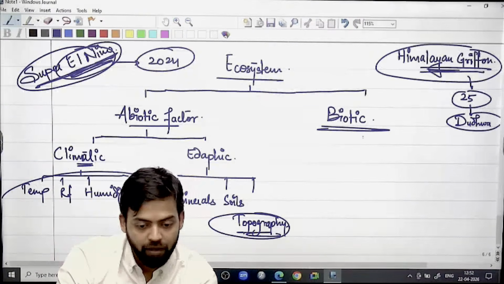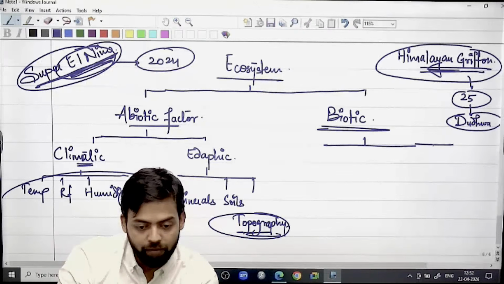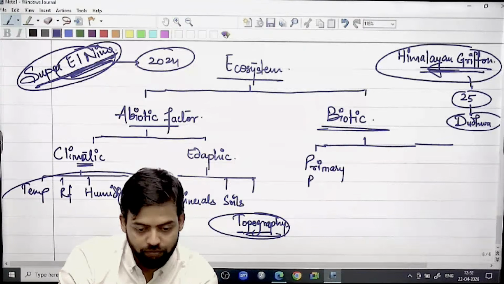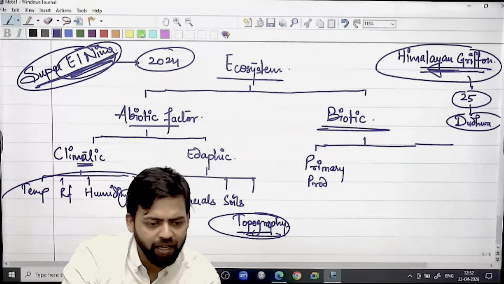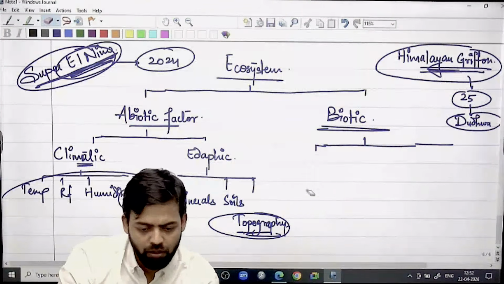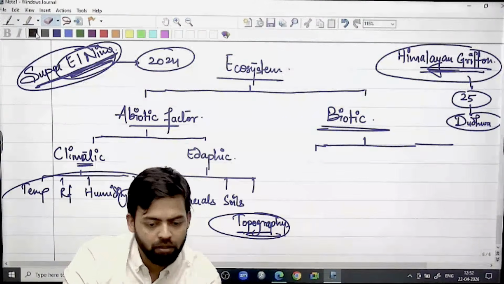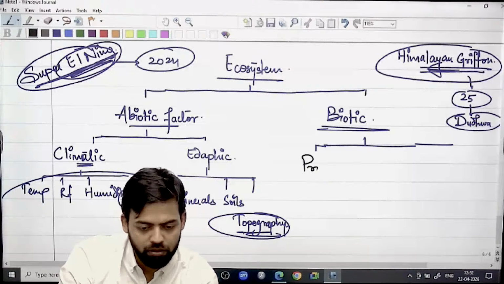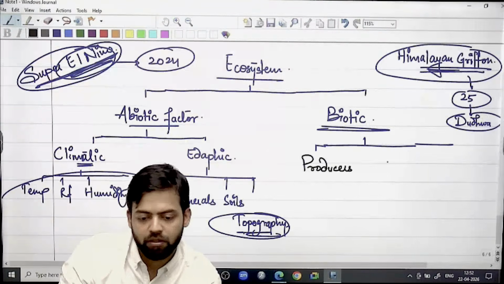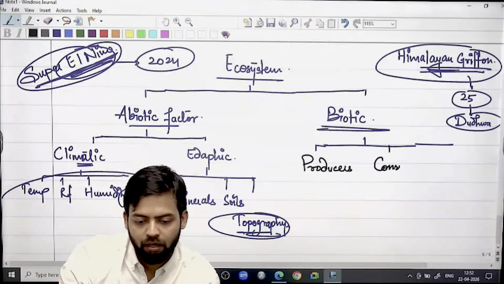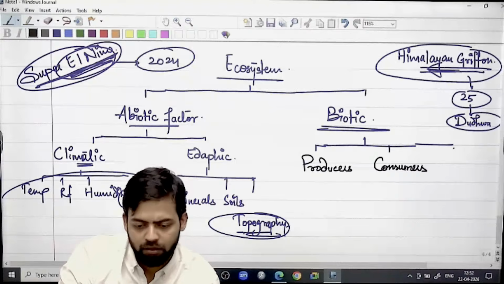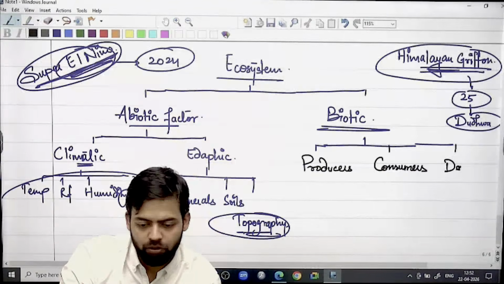From the biotic factor also they become important, because here we have to talk about the primary producer, or simply we can write this: producers, consumers, and decomposers.